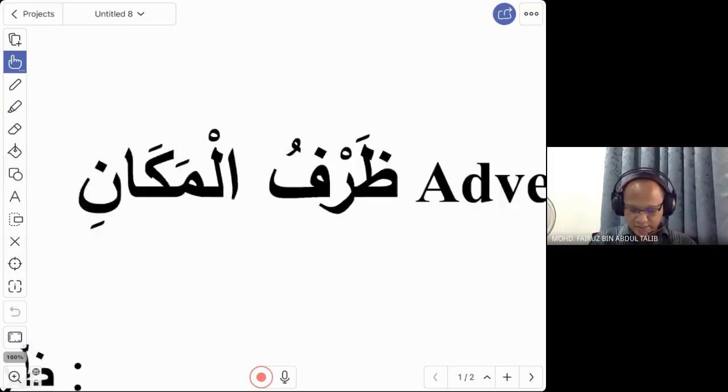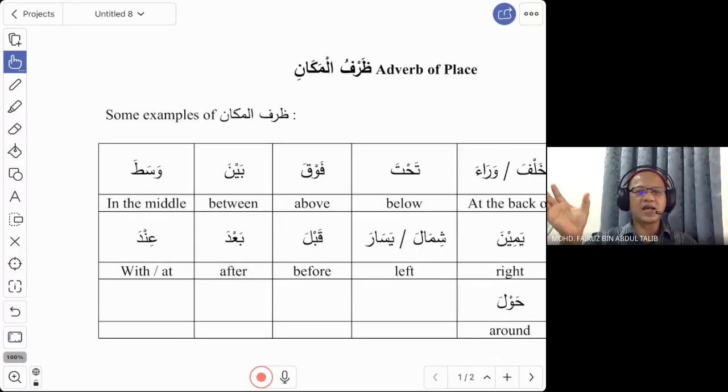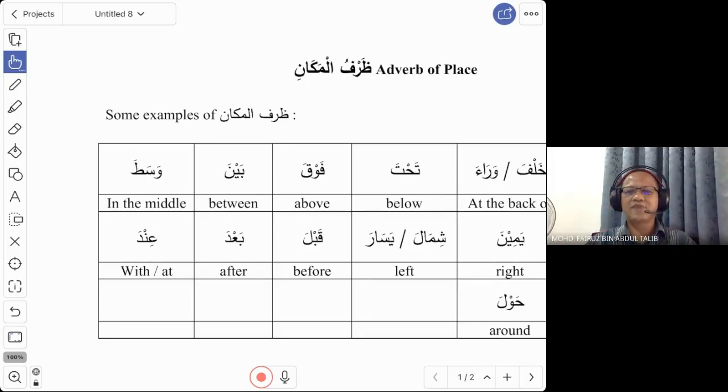So we look at some examples. For zarful makan, the words are unlimited. As long as the word tells us about a location of something, that is called zarful makan. Compared to huruful jar just now, where you have limited words, for adverb of place or zarful makan, you can have an unlimited number of words. As long as the word tells you about location, it is called zarful makan. Some examples of zarful makan.